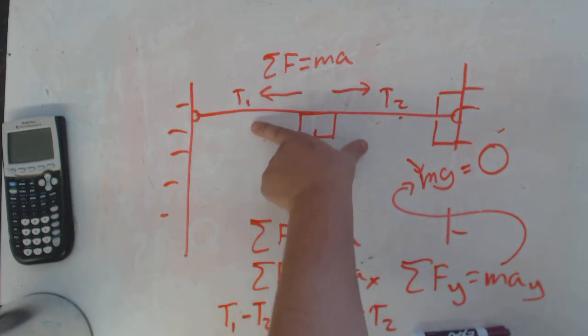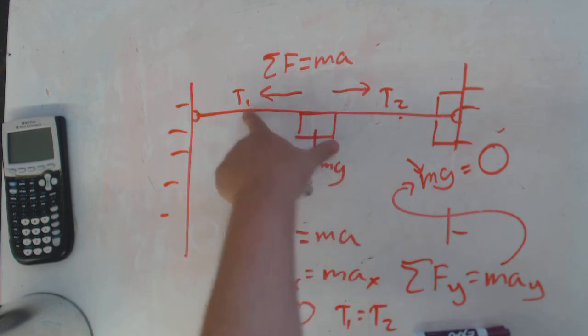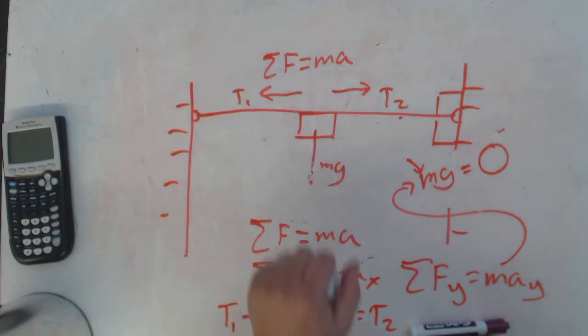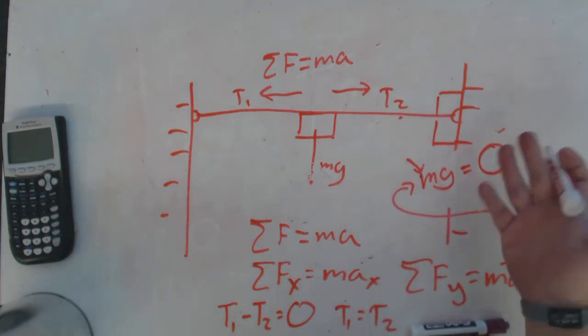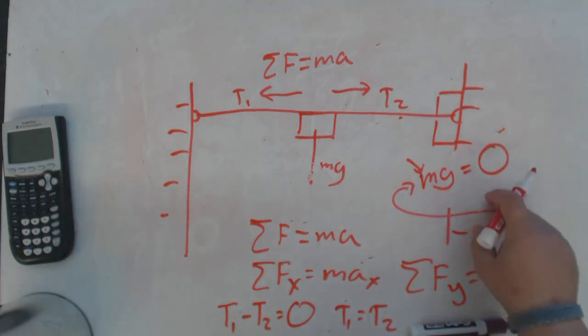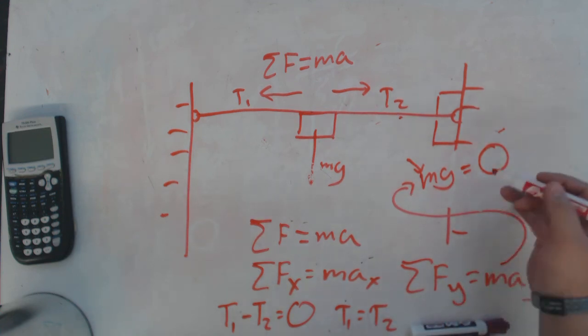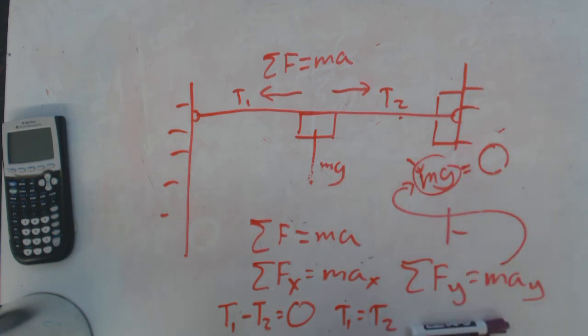Okay? So not possible. You have to have at least a little bit of sag in order for this to happen. But that's why this is an impossible problem. You can't solve this. The only way, like I said, you can solve it is if the box weighed nothing, and then it's not a box.